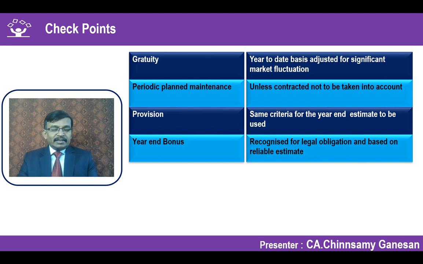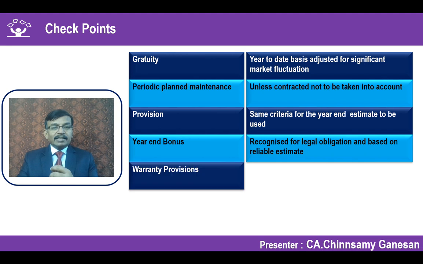Suppose there is a discretionary performance incentive which will be based on certain parameters which are met at the end of the period, in that case you have to see whether it gives a legal obligation or constructive obligation as per Ind AS 19 employee benefits. If it gives a legal obligation or constructive obligation, then you can accrue. If it does not give both, then you have to defer and recognize only when it is accruing. Up to that period, you should not recognize.